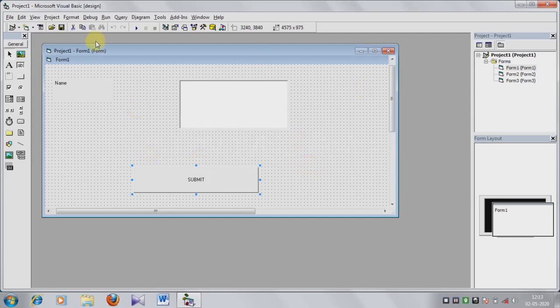This is a very simple form. For example, I am using this form. To run this form, click on the Run option, follow the mouse, click on this and then Start.